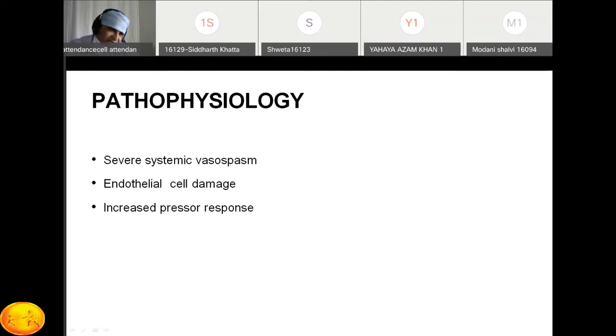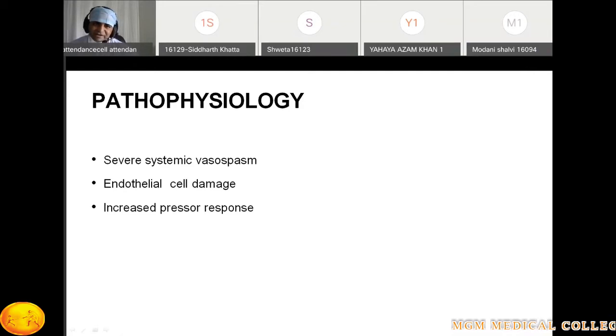Okay, what happens when there is damage to the endothelium? There is a connection between the extravascular and intravascular spaces. So there is a shifting of intravascular fluid to the extravascular space.